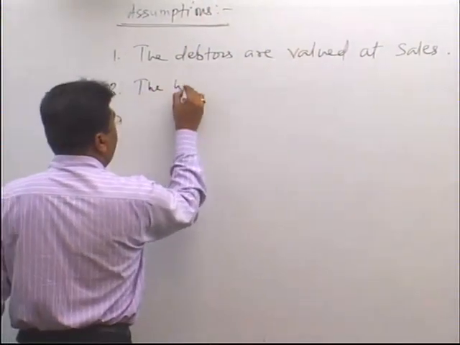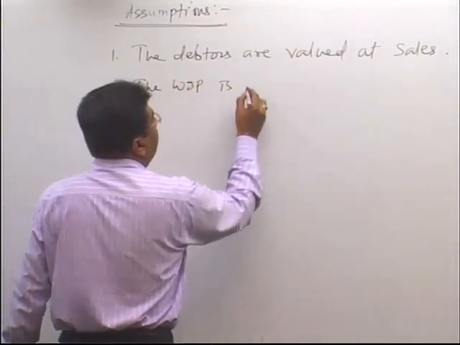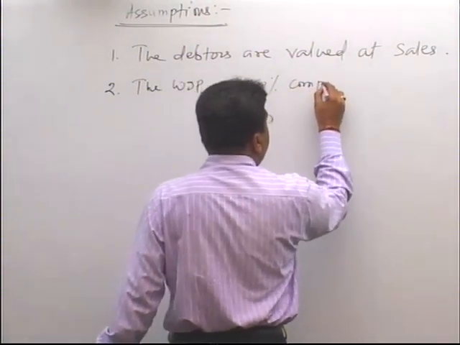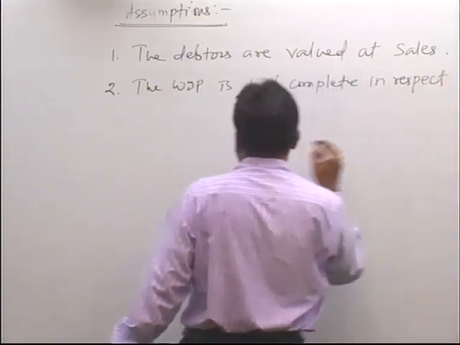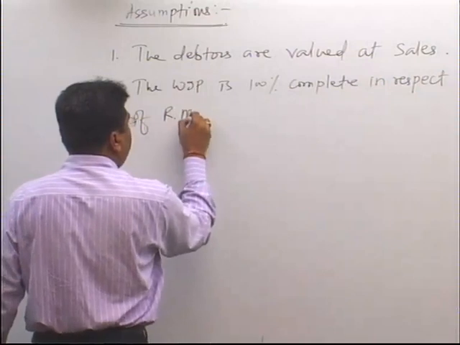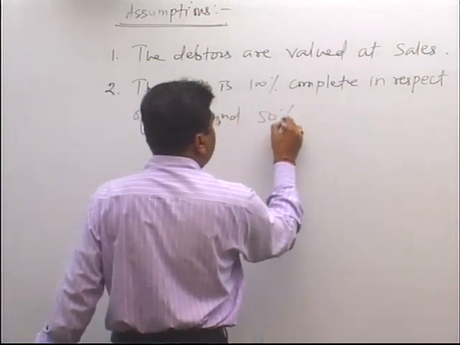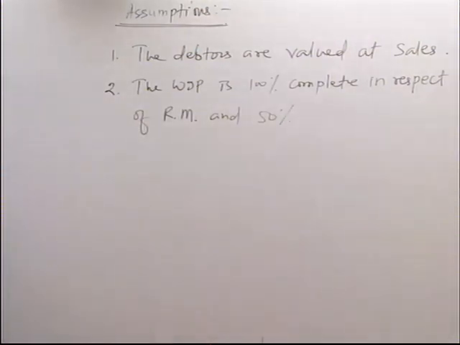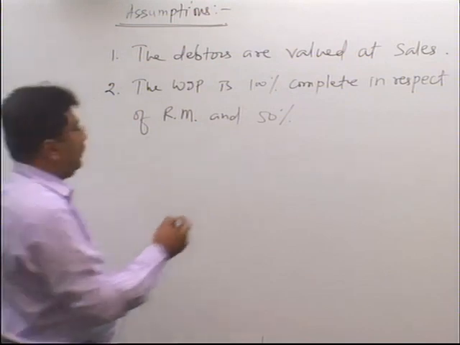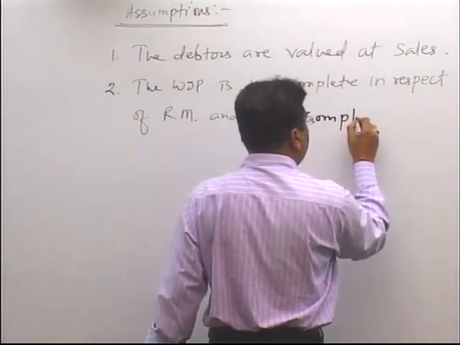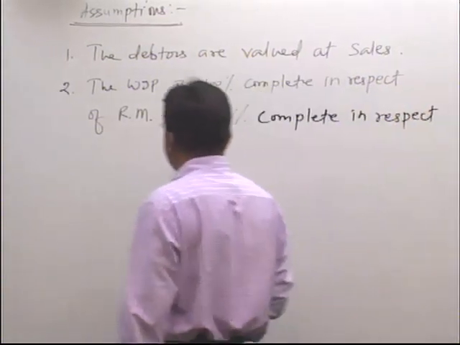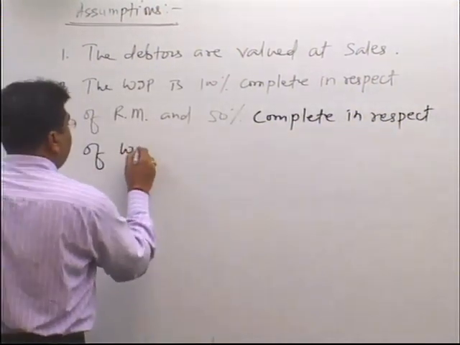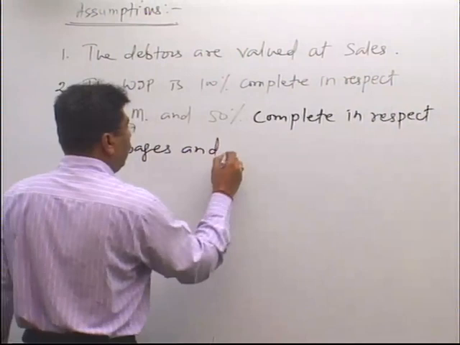the WIP or work in progress is 100% complete in respect of raw material and 50% complete in respect of wages and overheads.